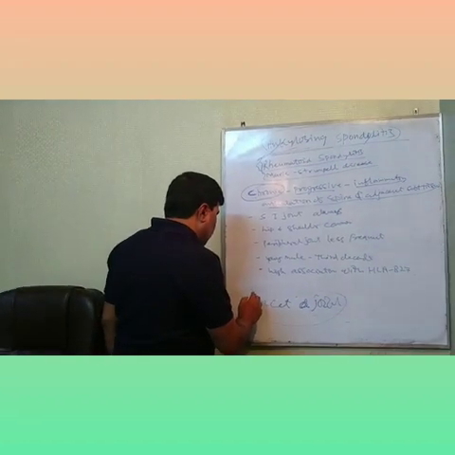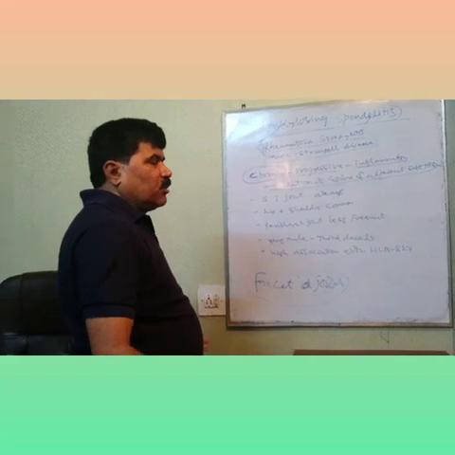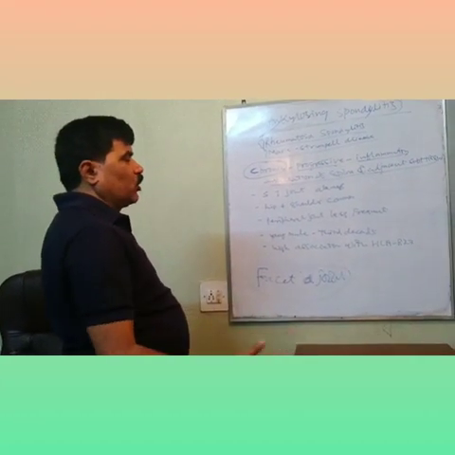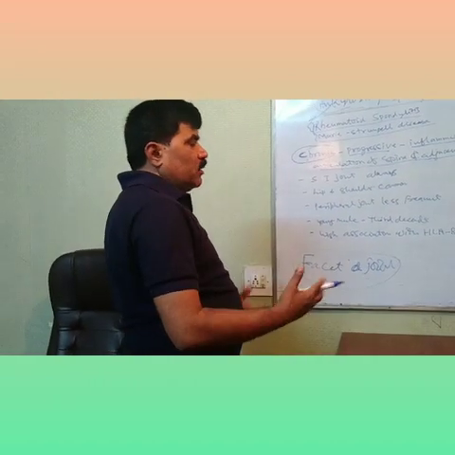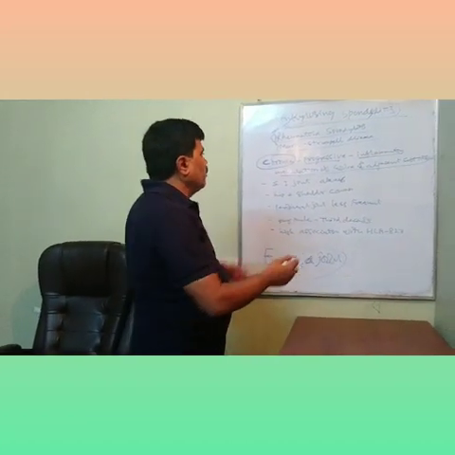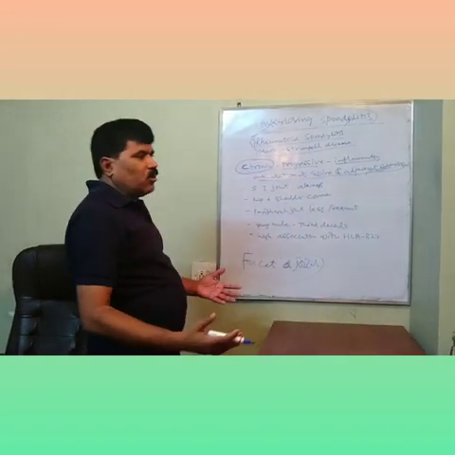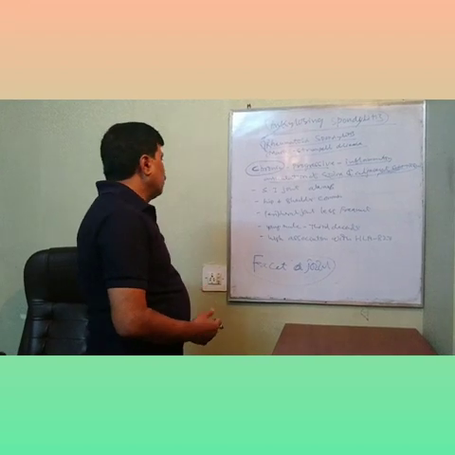So involvement of the facet joints and the other soft tissues. It involves the ligaments, the anterior longitudinal ligament, posterior longitudinal ligament. It involves the discs also. It involves the annulus fibrosus of the disc also, because it is an inflammatory disease. It involves the adjacent soft tissue also. So it can involve the disc also. It can involve the spines also.